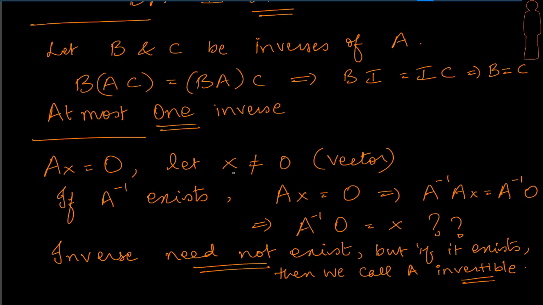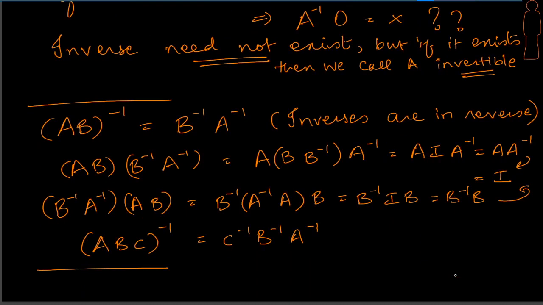And therefore, why are we discussing this point? The point is that there are possibilities, there are examples where A inverse need not exist. That's the conclusion. This is only one example, where we have AX going to 0 with X non-zero, where we are saying that A inverse need not exist. So that's the conclusion. Inverse need not exist, but if it exists, we are calling A an invertible matrix. Okay, that's a term for us to get familiarized with.